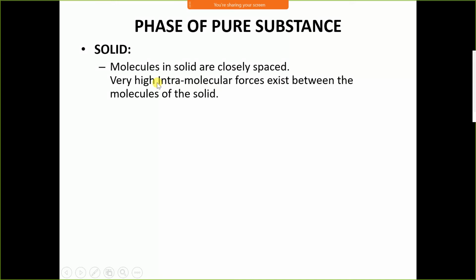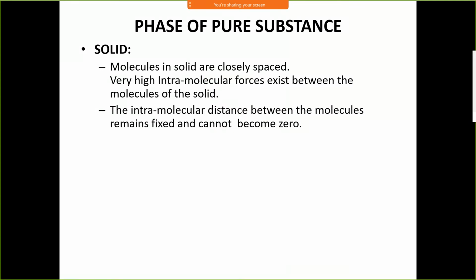The molecules of a solid are closely spaced. There is a proper space between two molecules, and the space is uniform throughout the solid. The intermolecular distance between molecules remains fixed and cannot become zero, because they are properly spaced in a well-mannered way throughout. In a solid, the molecules do not move unless it is heated.